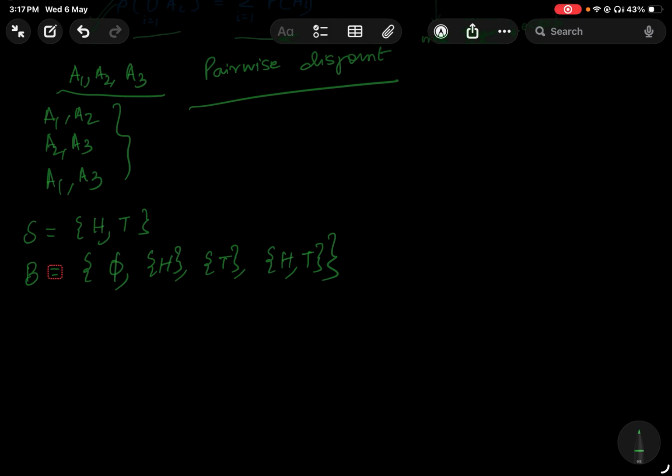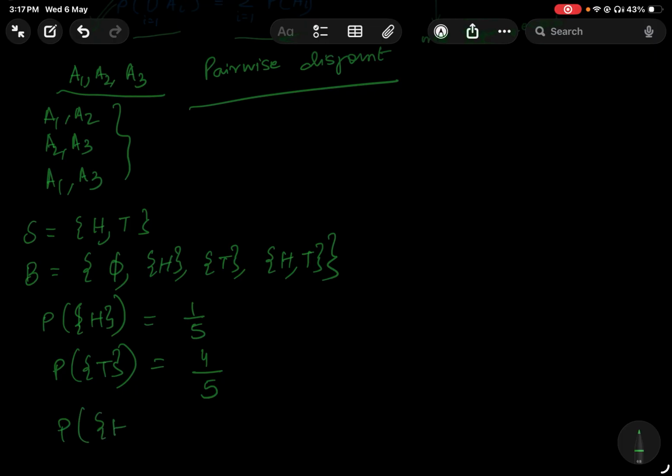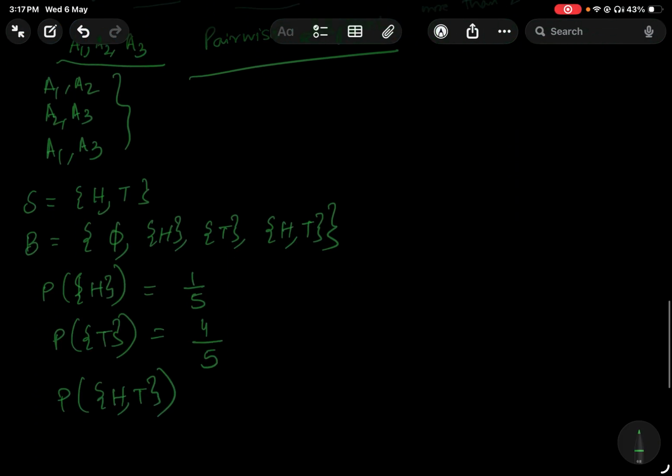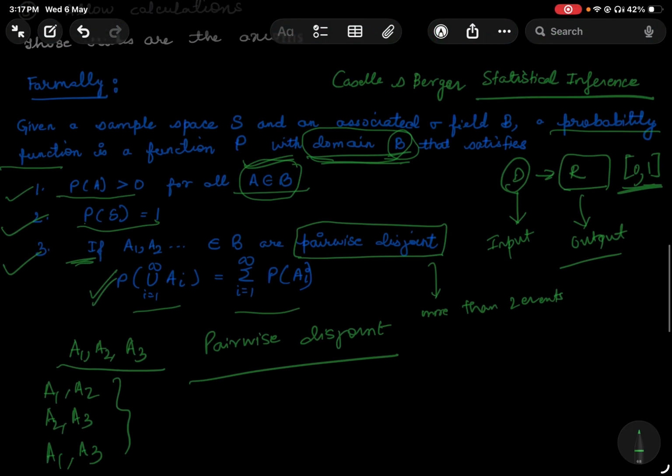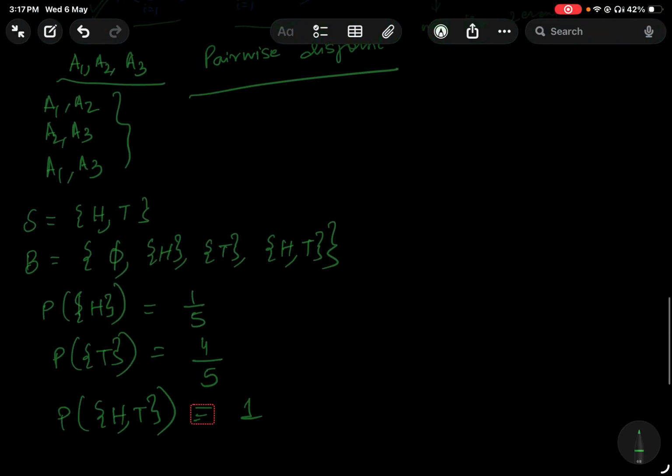Now, suppose I say that the probability of getting head is 1 by 5 and the probability of getting tail is 4 by 5. And the probability of getting head-tail is, by definition, just 1. Now this satisfies all the conditions of the axioms. So this is a valid probability function.